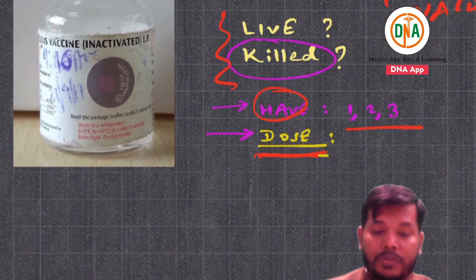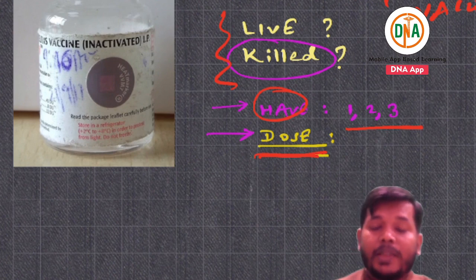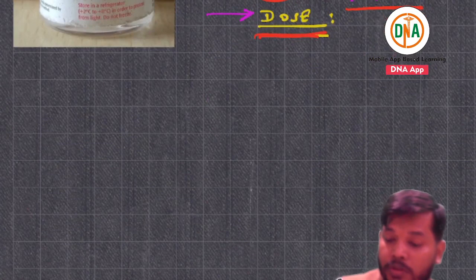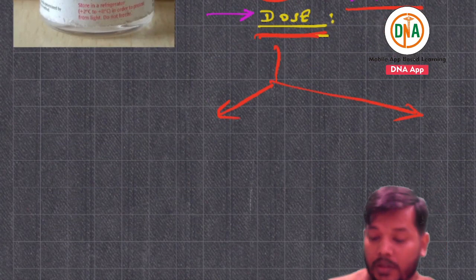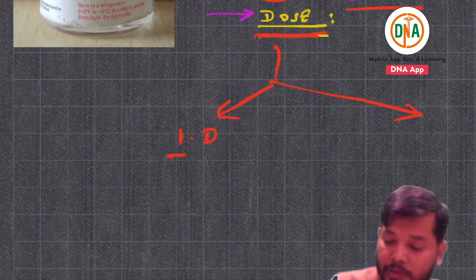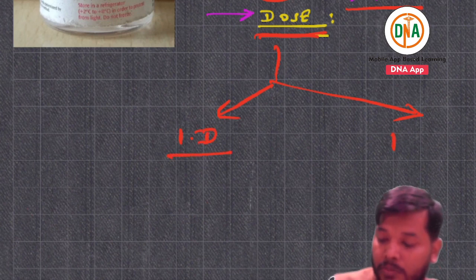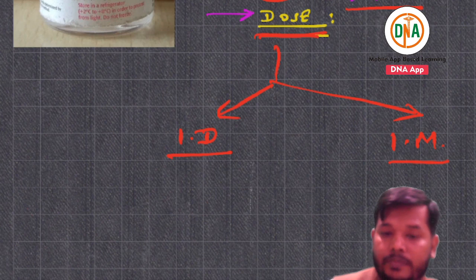What is the dose? Dose is very important. Why? Because dose depends on what the route is, whether you are using intradermal or intramuscular.